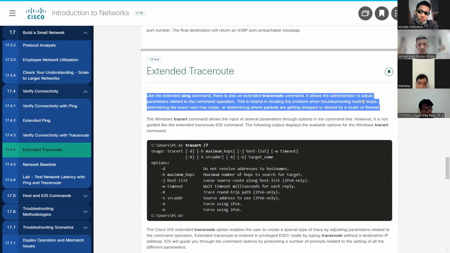Like the extended ping command, there is also an extended traceroute command. It allows administrators to adjust parameters related to the command operation. This is helpful in locating the problem when troubleshooting routing loops, determining the exact next hop router, or determining where packets are getting dropped, such as by a router or firewall.